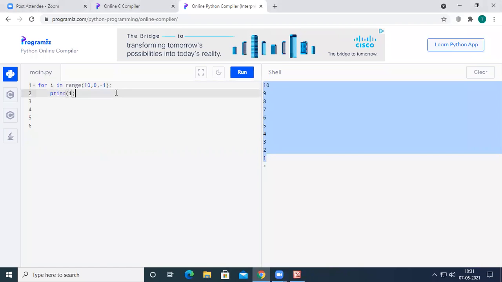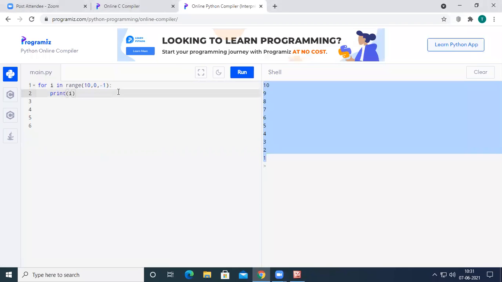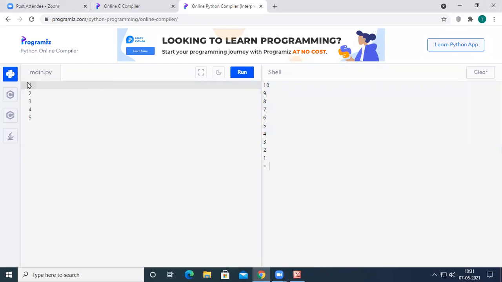Okay, so now I want the numbers from 1 to 100 which are divisible by 2. That means I want all the even numbers between 1 and 100. So let us see here: for i in range. At what range do I want the numbers? I want the numbers from 1 to 100 which are even.